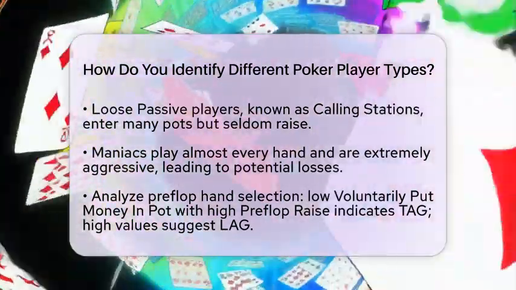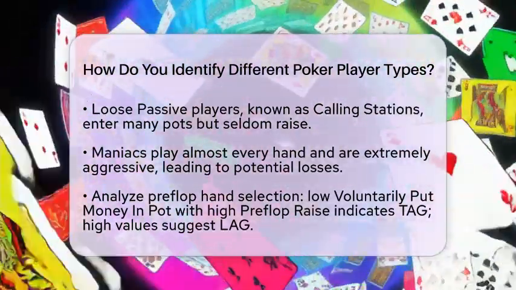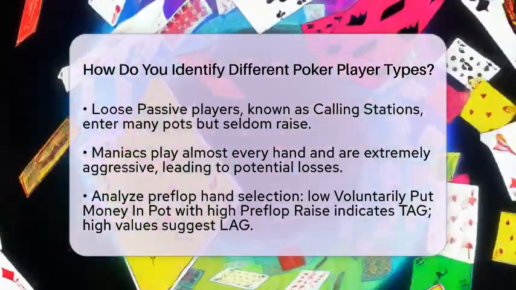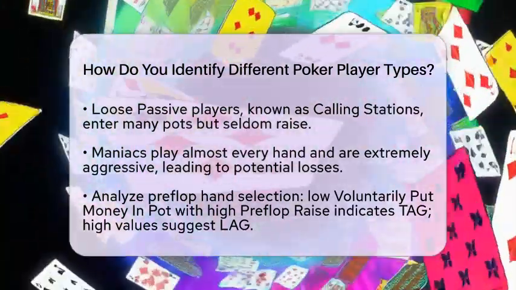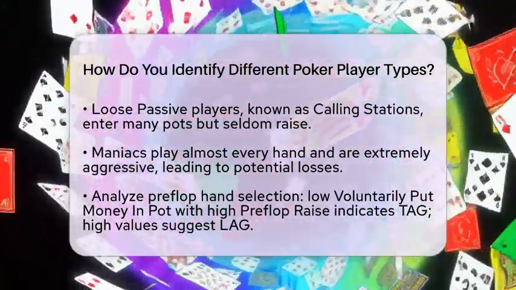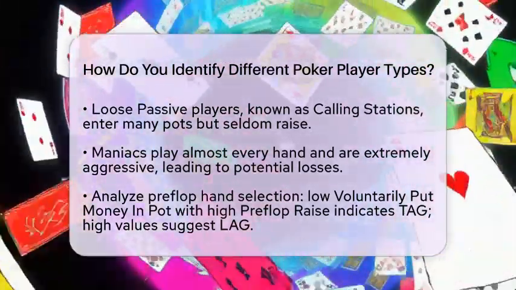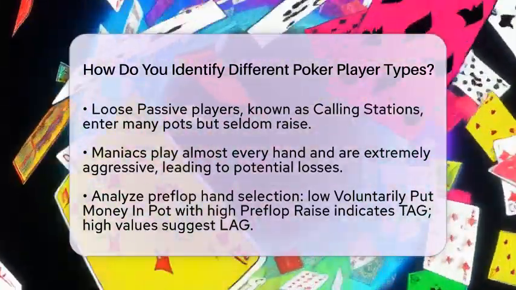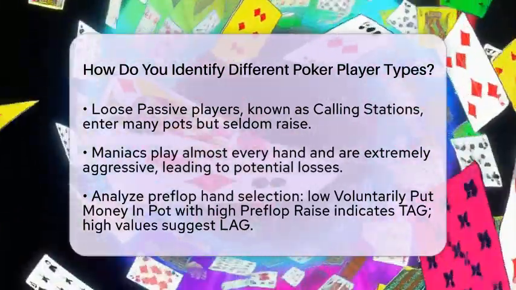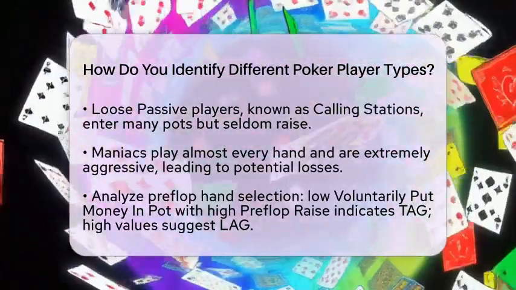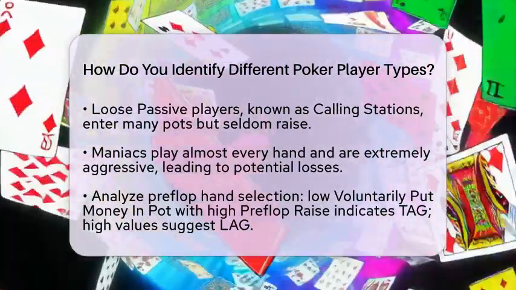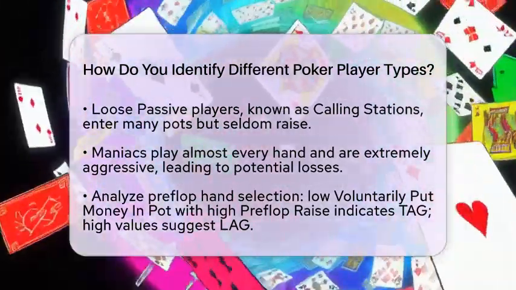When trying to identify these types, look at their preflop hand selection. A player with a low voluntarily put money in pot percentage and a high preflop raise percentage is likely a TAG. Conversely, a player with a high voluntarily put money in pot and high preflop raise percentage is likely a LAG. Also, consider their bet sizing.